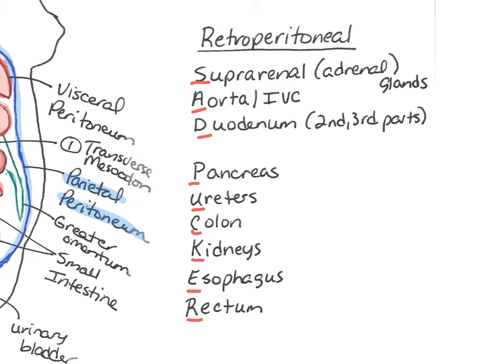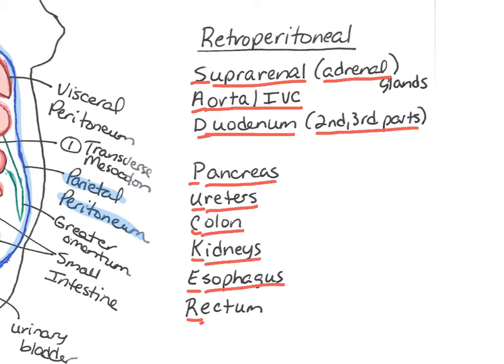Okay, so the S stands for suprarenal glands. Suprarenal: supra means above, renal means kidney. The gland that's above the kidneys is the adrenal gland. The aorta and the inferior vena cava are retroperitoneal. The duodenum is retroperitoneal, the second and third parts. The pancreas is retroperitoneal, so are the ureters, the colon, the kidneys, the esophagus, and the rectum. Those organs are all retroperitoneal.